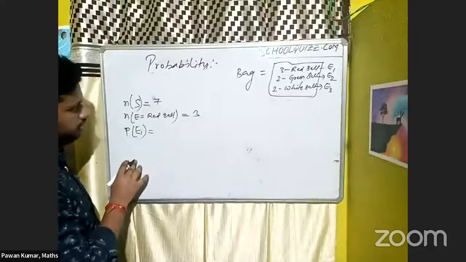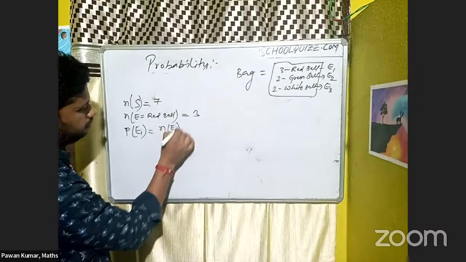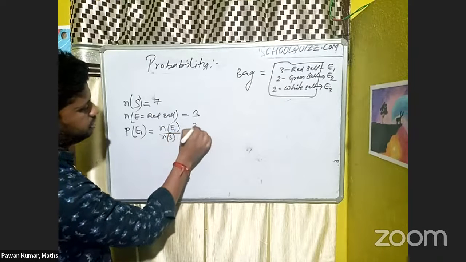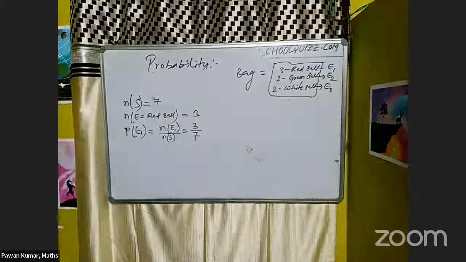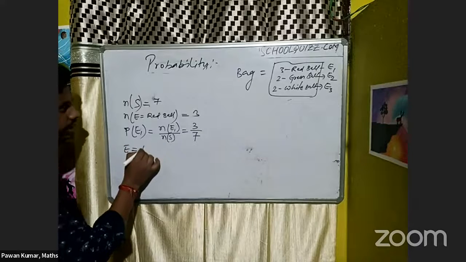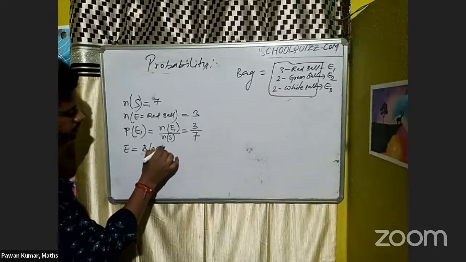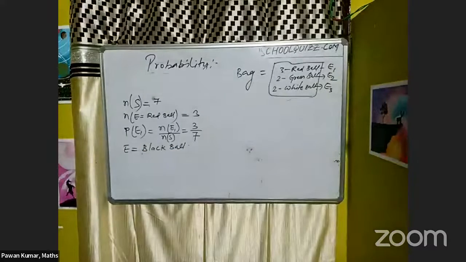So red ball, if I am saying n of E1 by n of S, n of E1 is 3, n of S is 7. So this is the probability of getting a red ball. Suppose they are asking about another event, suppose a black ball. Okay, they are asking for the event black ball.